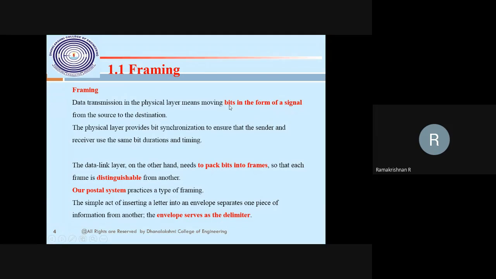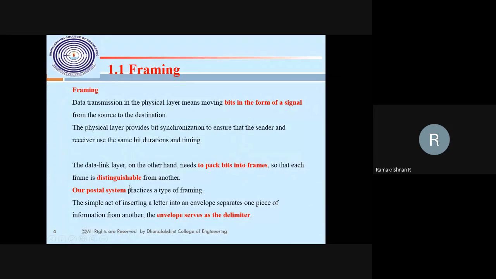Then the bits are converted by the data link layer into a frame. The physical layer provides bit synchronization, ensuring sender and receiver use the same bit duration timing. The data link layer, on the other hand, needs to pack the bits into frames. As I said, if you have 10 MB of data, it will be packed as 2 MB, 2 MB, 2 MB, like this. The frames may be equal size or different size.